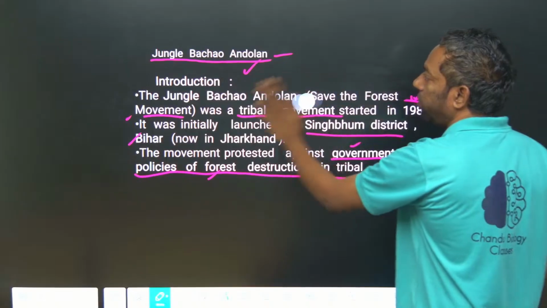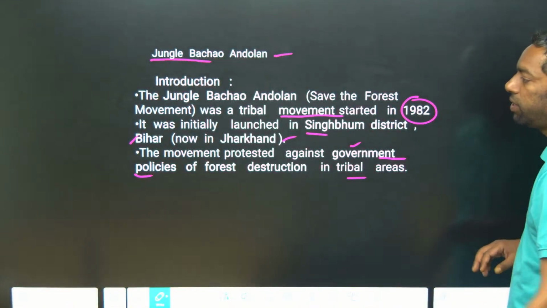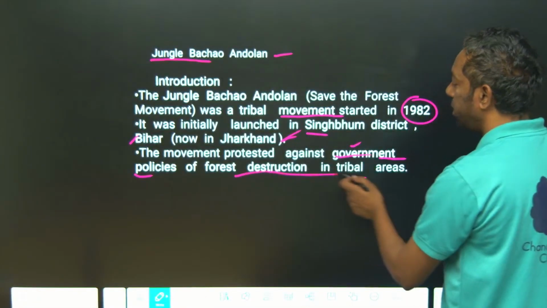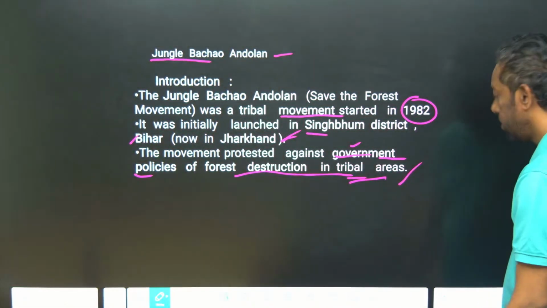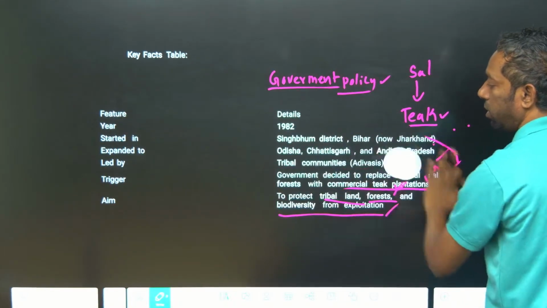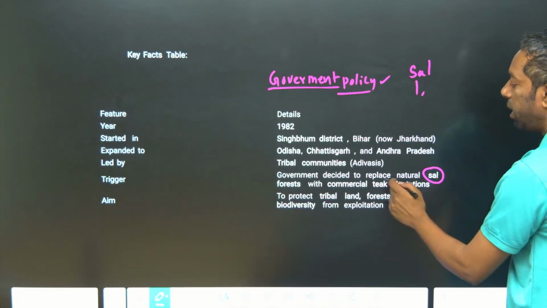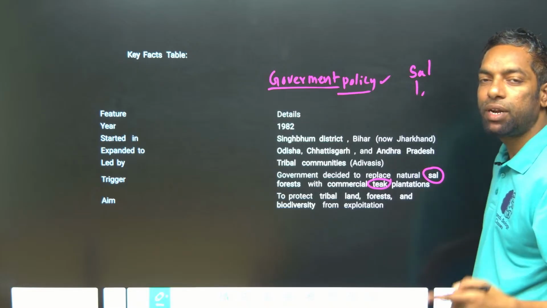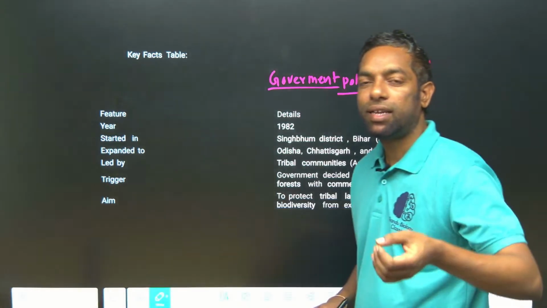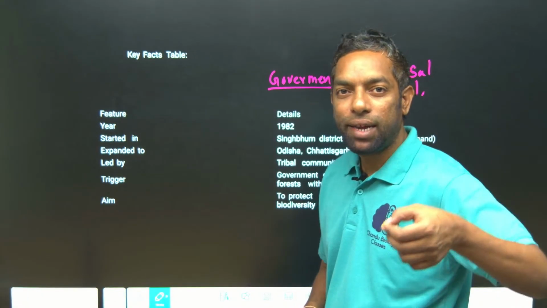Jungle Bachao is the movement of 1982, in Jharkhand. It protested against government destruction in the tribal areas. The key facts: Sal trees were replaced by teak trees. Sal trees are the local trees, which protect the biodiversity of the local communities, and teak is a commercial tree.